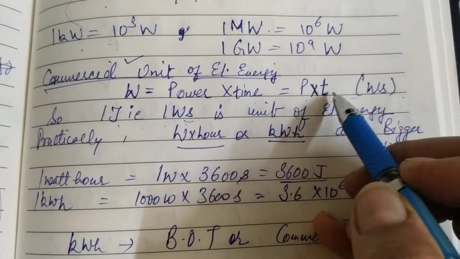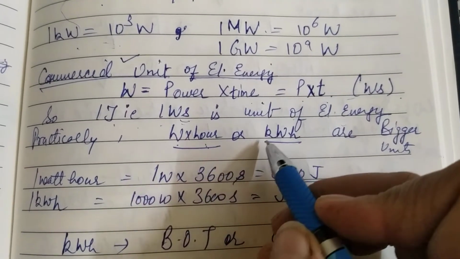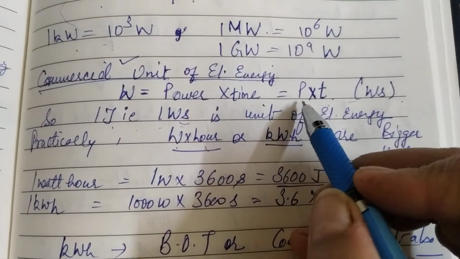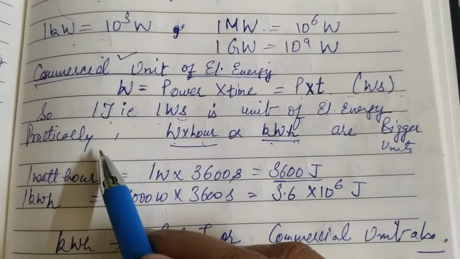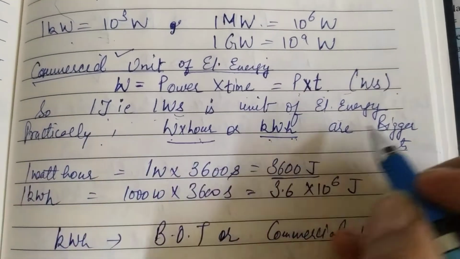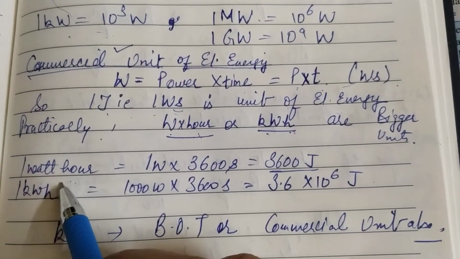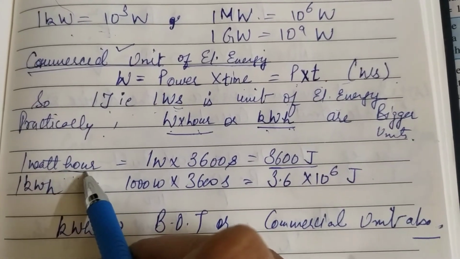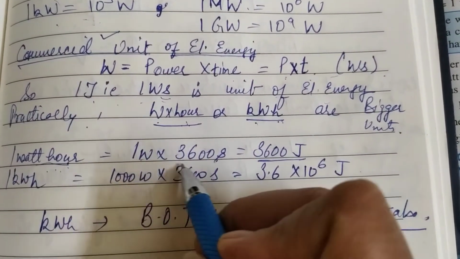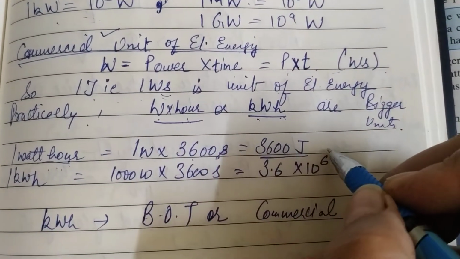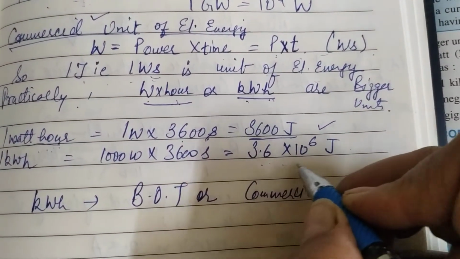How? I have taken a bigger unit of time, like hours. So the other practical unit will be watt into hour, or I can even increase the unit of power, and it will become kilowatt into hour. So kilowatt hour and watt hour are both practical, bigger units of electrical energy. To find the value of watt hour in joule, you can substitute the value of hour in seconds. So you get watt into 3600 seconds for 1 hour, that is 3600 joule. Similarly, kilowatt hour gives you 36 lakh, that is 3.6 into 10 to the 6 joule.